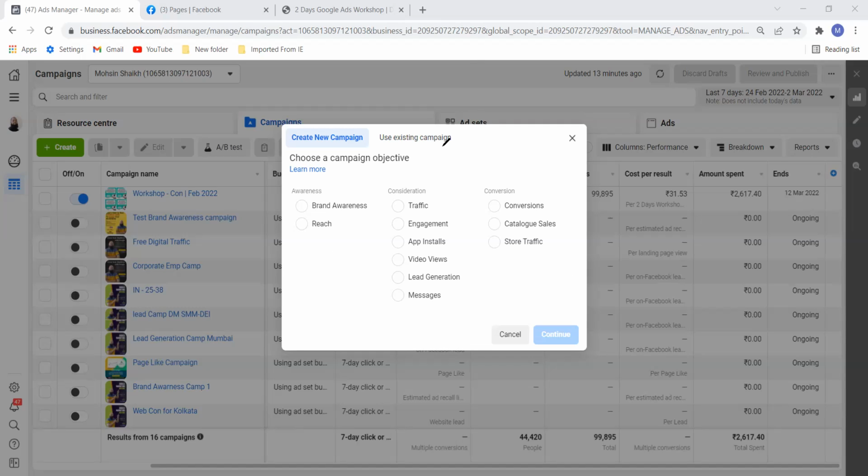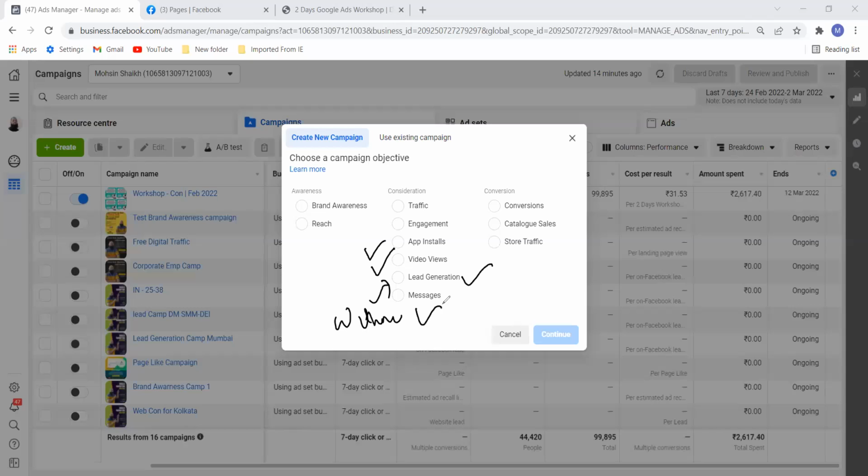So we will build a live campaign. Again, app install, you already saw that it is similar in Google also. Similarly, we have it in Facebook. If you have an app and you want people to install it, we can do this. Video view is there. Lead generation is important because those who don't have a website can also go ahead and create this campaign. Privacy policy is required for lead generation, but I will show you a very simple hack wherein, without a website, you can have a privacy policy page in Google Drive, and you can run this lead generation campaign.